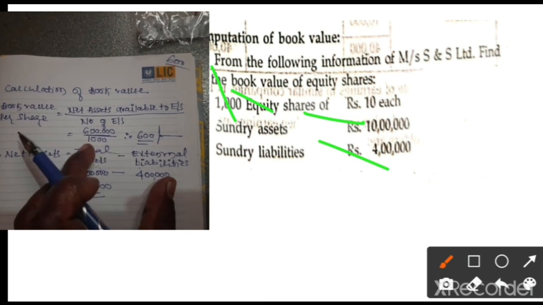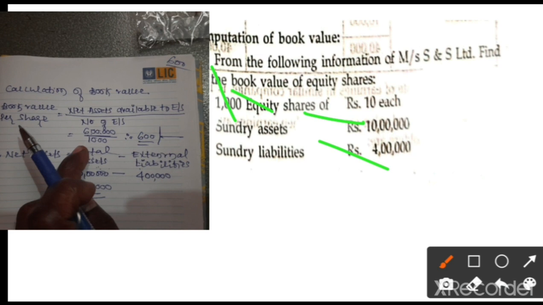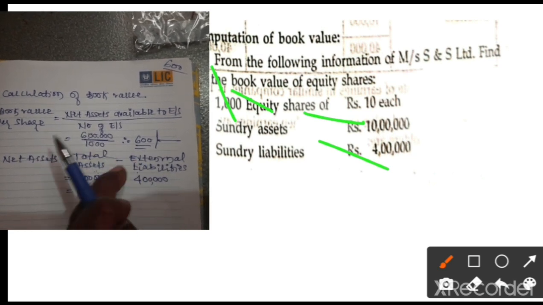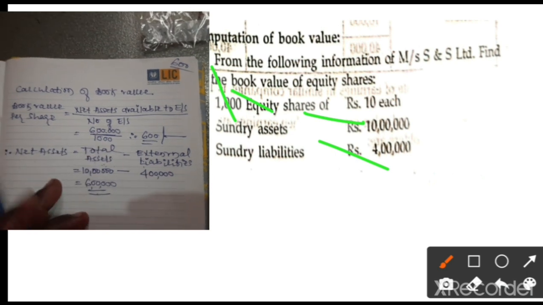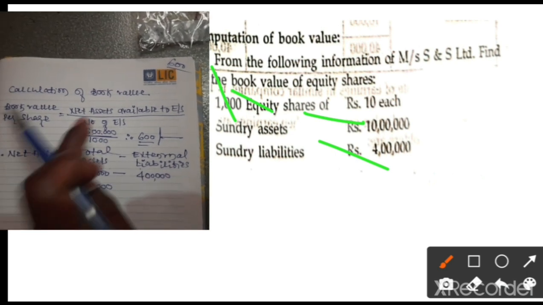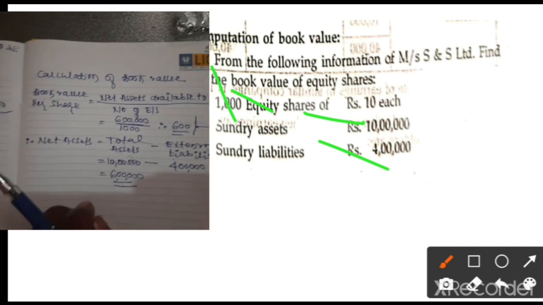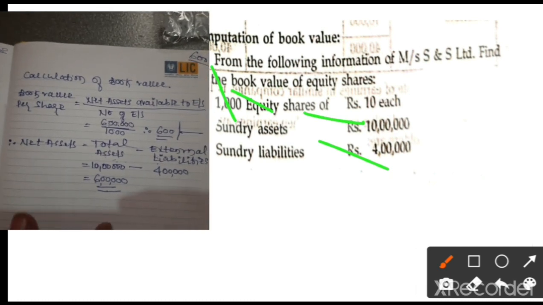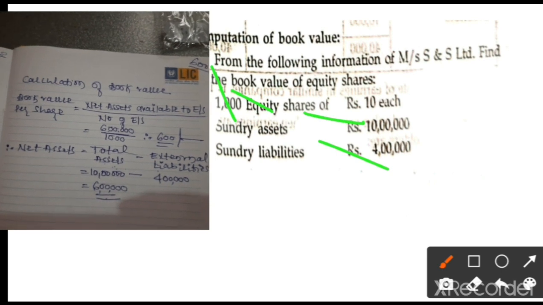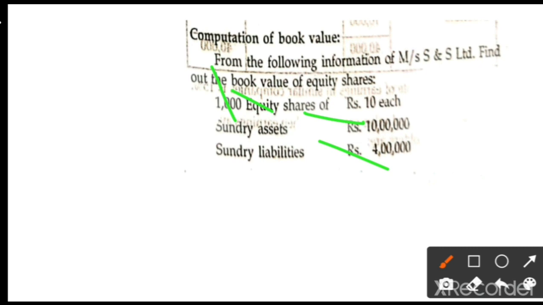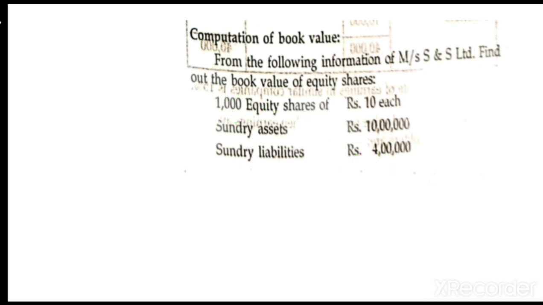This is one formula. If there are no assets in the problem, we directly use liabilities: preference share capital, reserves, surplus. Adding all these, we get the net assets. Divided by the number of equity shares, we get the book value per share. Is it clear? Next, I am going to give you information on how to calculate the real value.